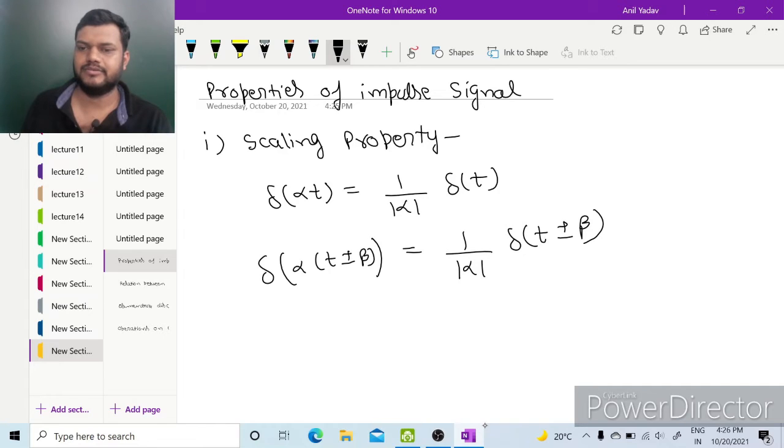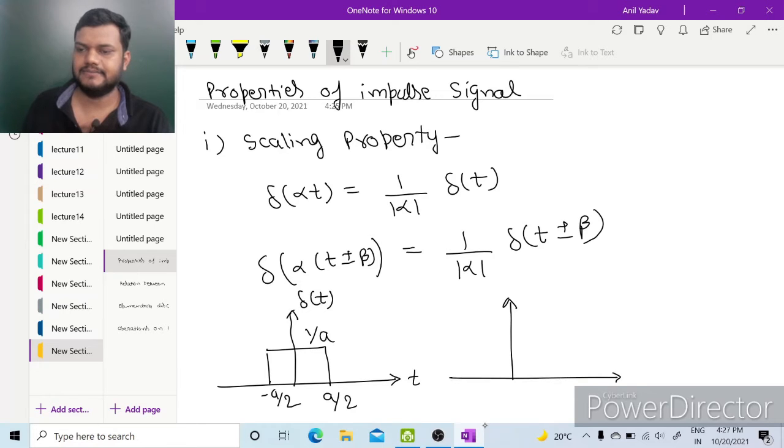So how can we prove this? As we know, delta(t) is represented by area under the curve, meaning from minus a by 2 to a by 2 with amplitude 1 by a. This was our delta(t). What will be delta(alpha t)? We know it will be from minus a by 2 alpha to a by 2 alpha with amplitude 1 by a.